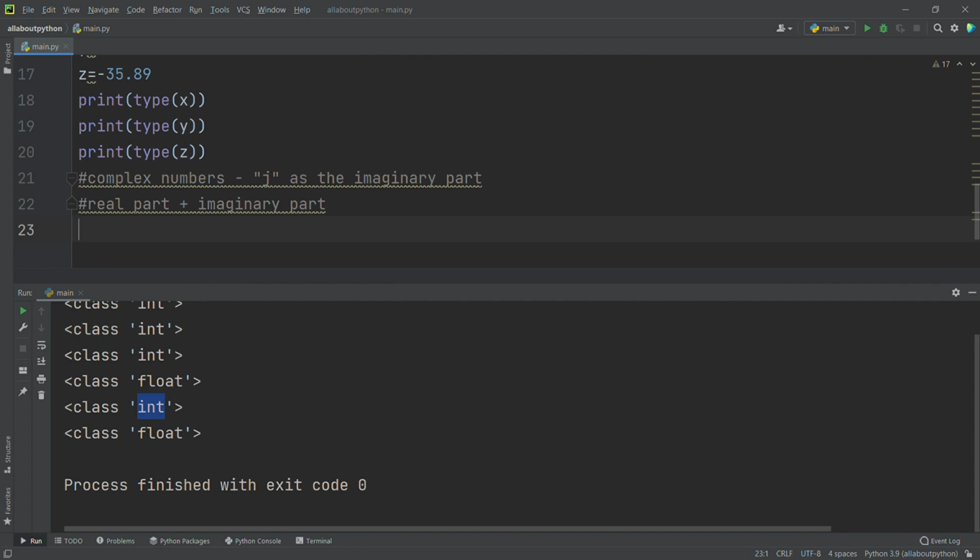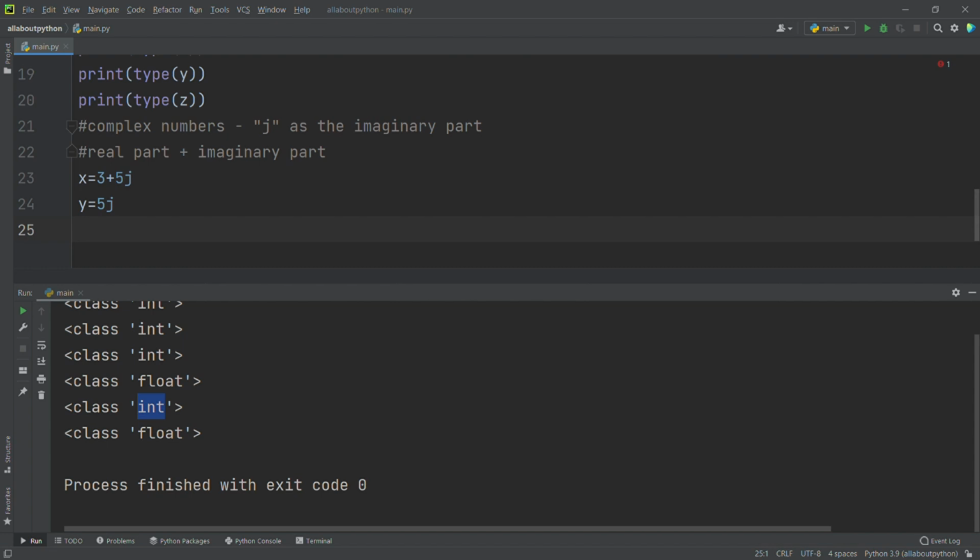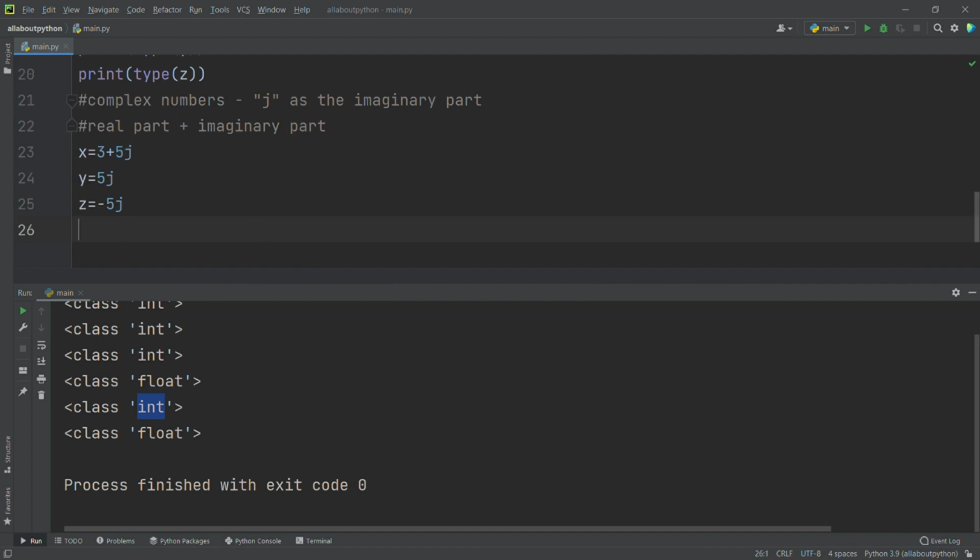If the imaginary part is not there and it is just 3 or 4, then it's an integer. We will see an example for this. x is equal to 3 plus 5j, y is equal to 5j, z is equal to minus 5j, and also a is equal to 5.